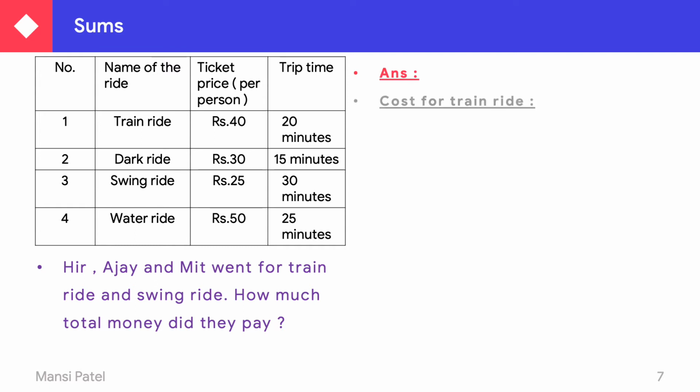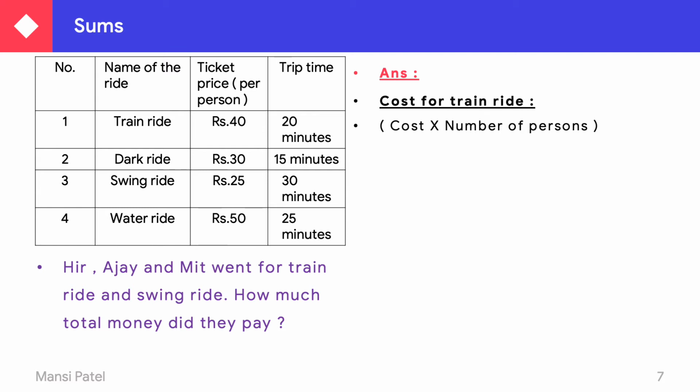First we calculate the cost of the train ride. If we want to find the cost of the train ride, what do we have to do? We have to multiply the cost of the train ride by the number of persons, because the ticket price given is for one person only.